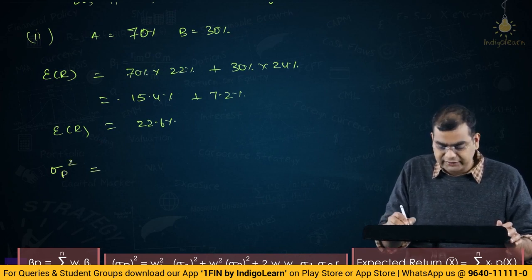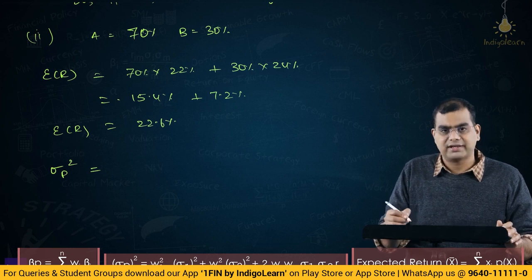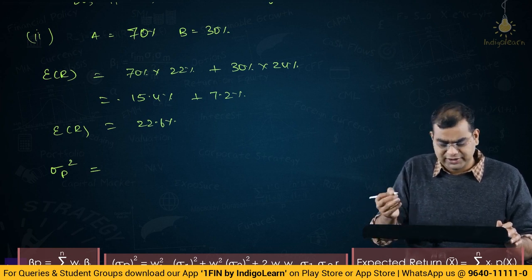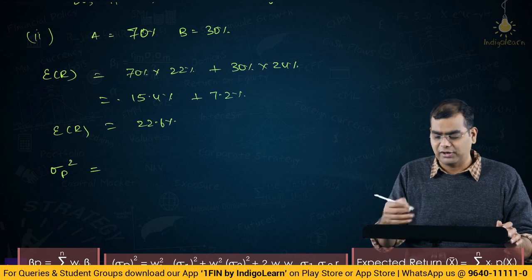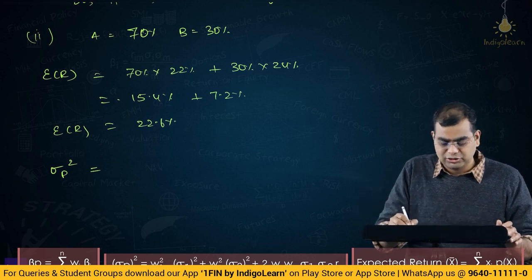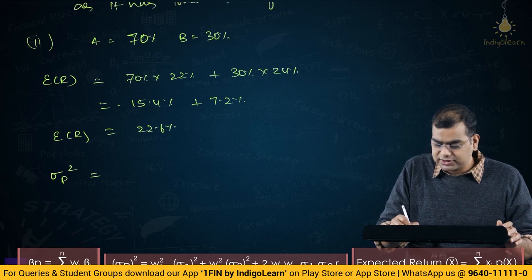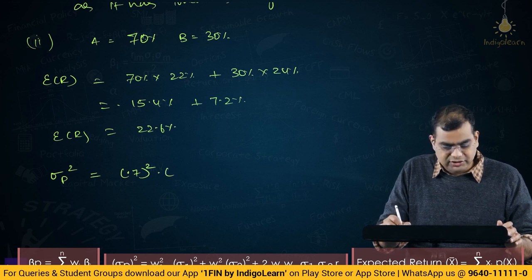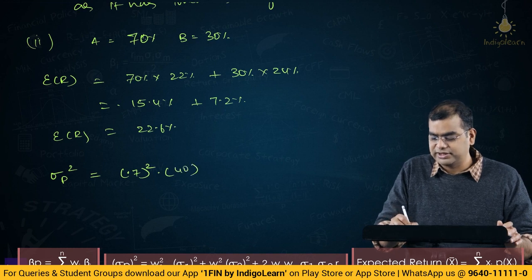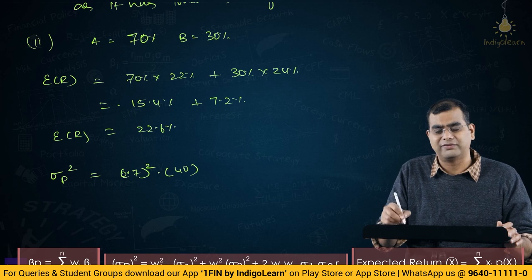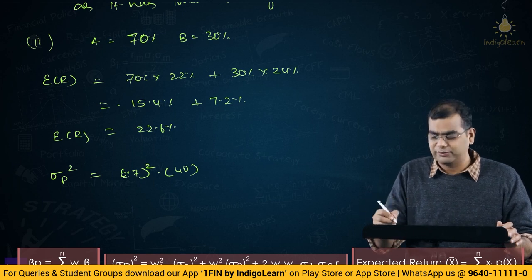Then the standard deviation or variance of the portfolio. We have written the formula above and solved enough problems, so I am going ahead with the solution rather than writing it down every time. It is 0.7 whole square into the standard deviation of A. We will take 40 directly, because if I take 0.4 and then square, it becomes too much of a computational issue.